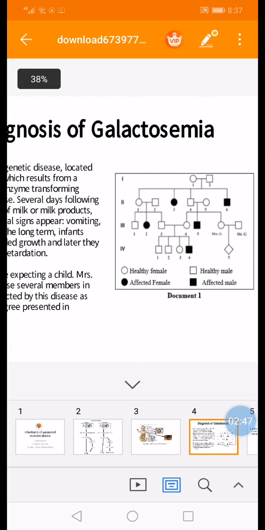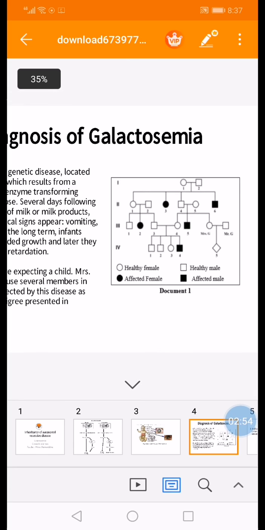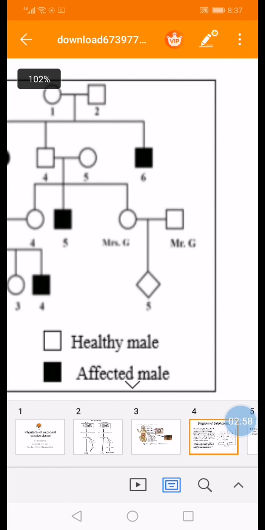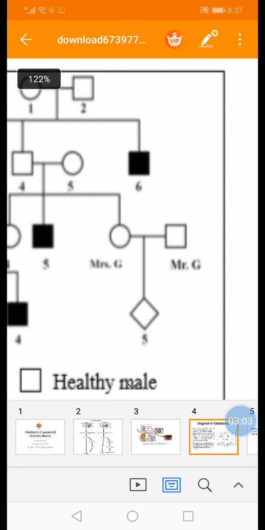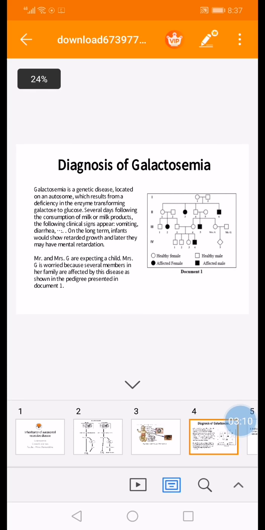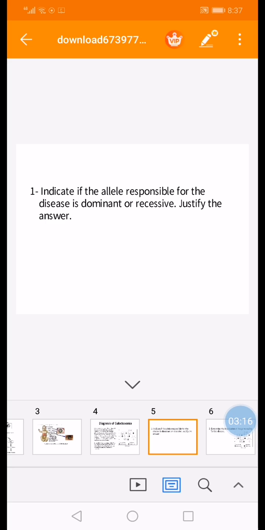As you can see in document 1, we have a family. You can see 5 members in this family are affected by galactosemia, and here we have a couple, Mrs. G and Mr. G. They are expecting a child. So member 4-5 is the expected baby. They are worried if their coming baby is going to be affected by galactosemia. The first question is to indicate if the allele responsible for the disease is dominant or recessive, and to justify your answer.